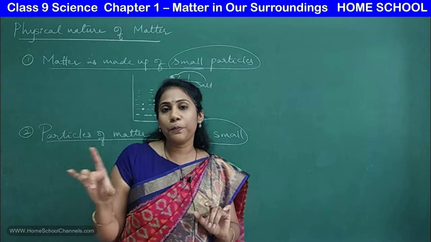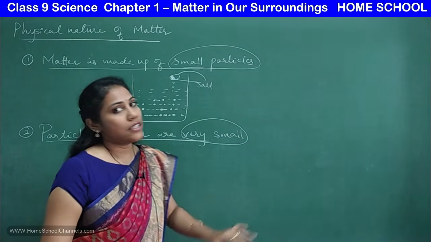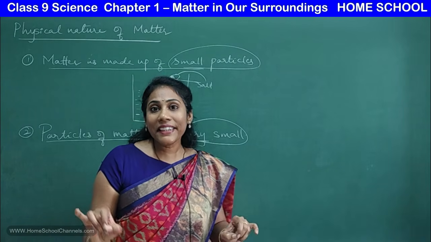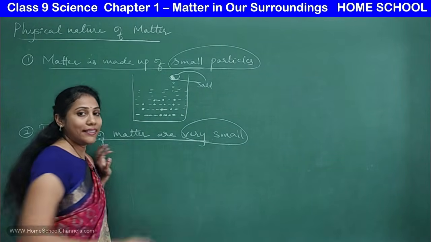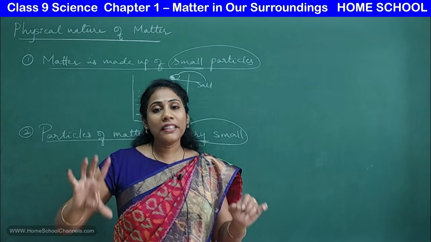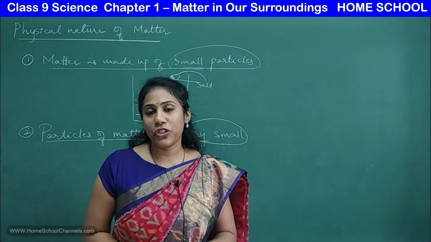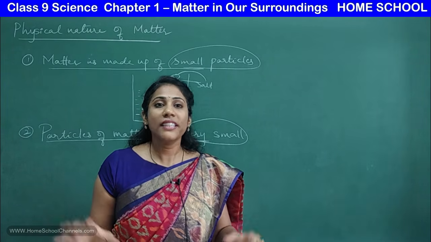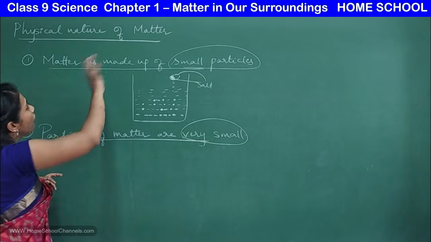So the first thing proved was what? That matter is made up of particles, that is proved. And another thing is that those particles are very, very small, that is also proved with these experiments. You can't imagine how small the particles are, they are beyond your imagination. So these two are the most important physical properties of matter.